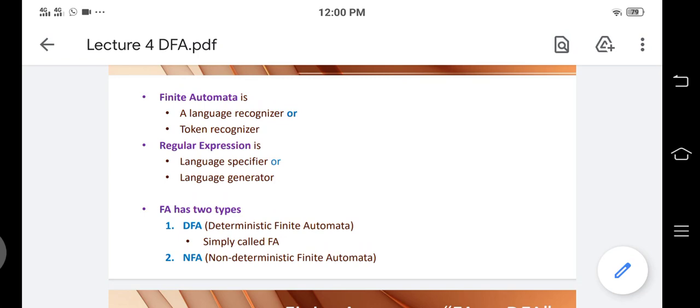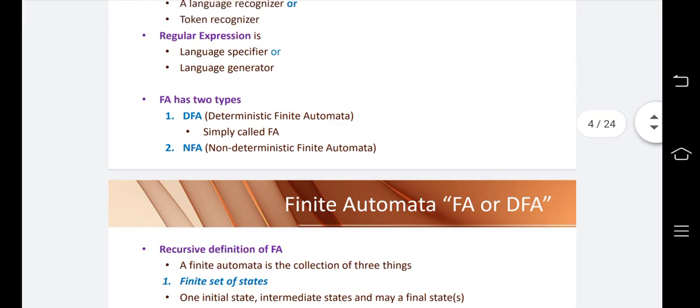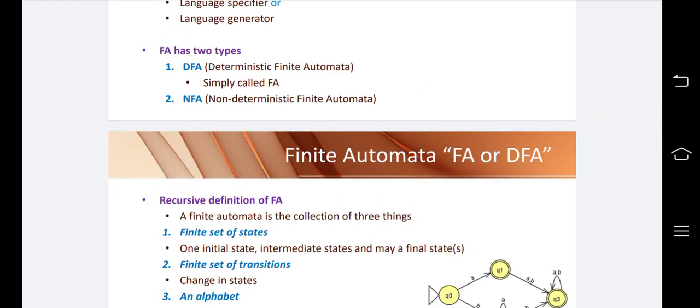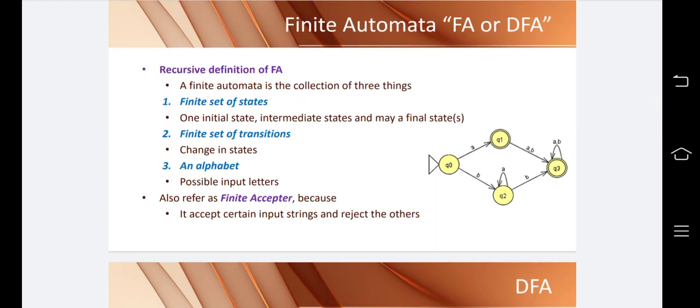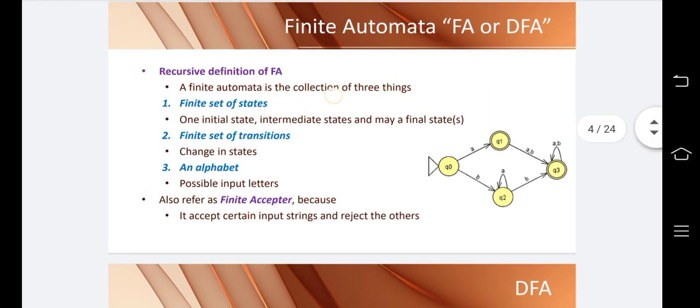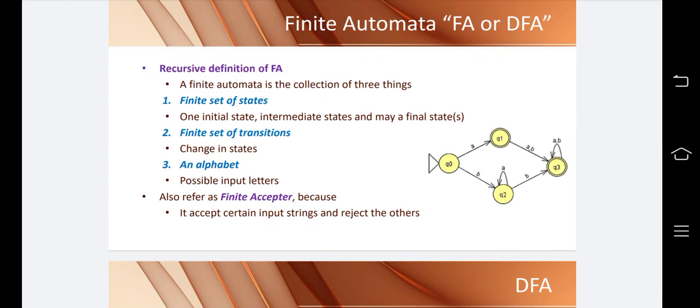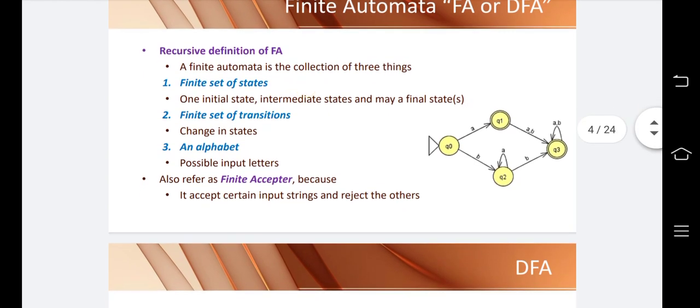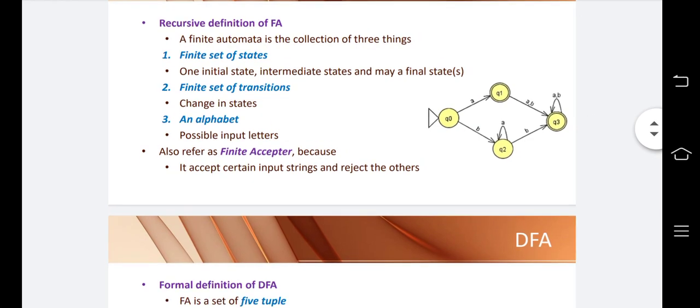Now, finite automata has two types. One is deterministic finite automata, or simple finite automata. The second one is non-deterministic finite automata. In this lecture, we are going to discuss what is meant by finite automata. The recursive definition of finite automata consists of three things: a finite set of states, a finite set of transitions, and alphabets.